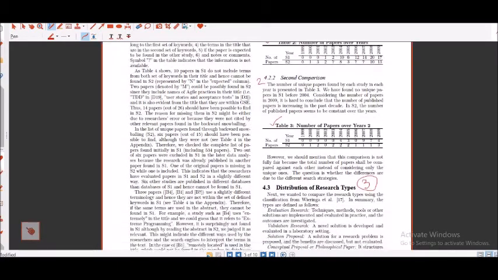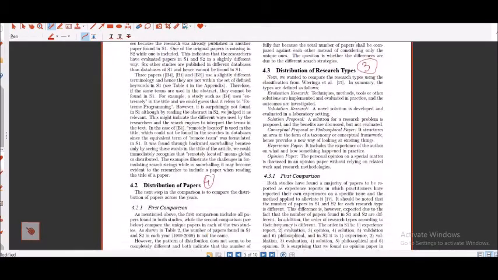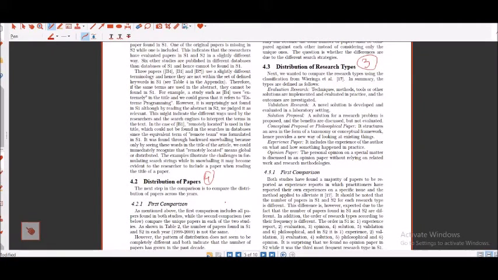Now similarly, distribution of the research types. Now this is another form which I really like. The distribution of papers: first, comparing only the papers; secondly, you can go ahead and do it year-wise or month-wise. Now look at the next one, distribution of the research types.